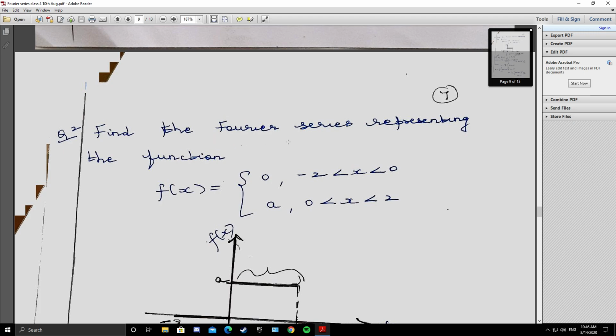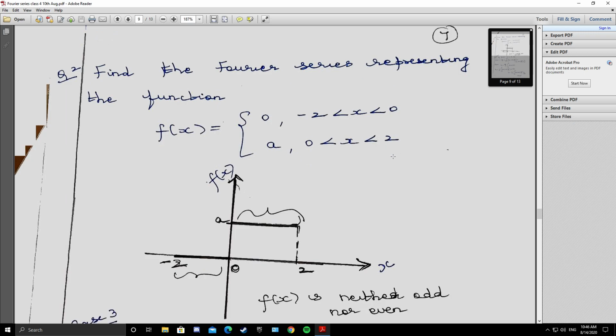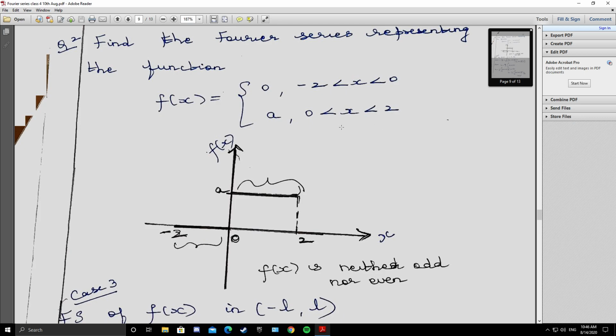Find the Fourier series representing the function f of x equals 0 from minus 2 to 0, and a from 0 to 2. So you have a function f of x defined in the interval from minus 2, the lowest endpoint, to 2, the highest endpoint. So sketch the graph. Whatever the function, sketch the graph; it will be easy for you to find whether it is odd or even. From minus 2 to 0, it is 0. The line is darkened. From 0 to 2, it is a.